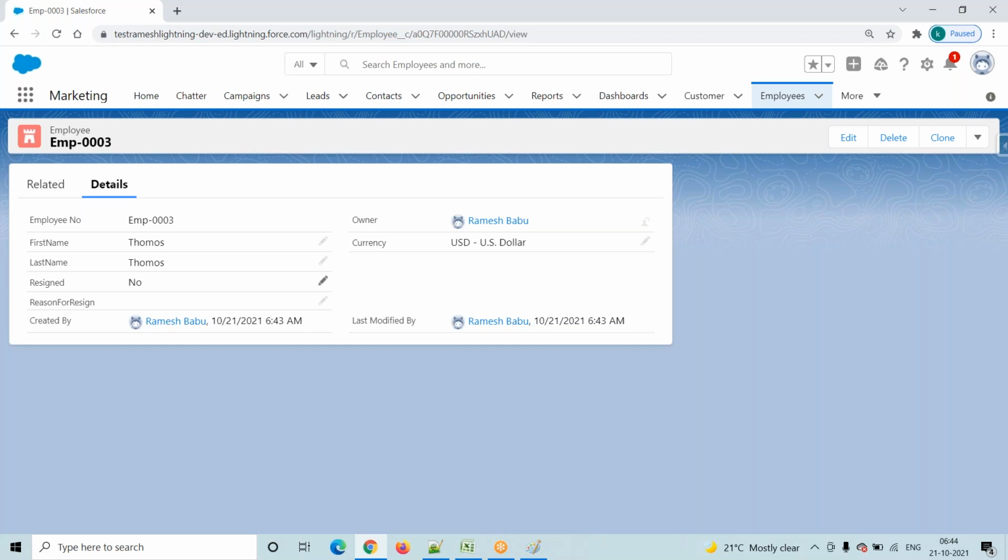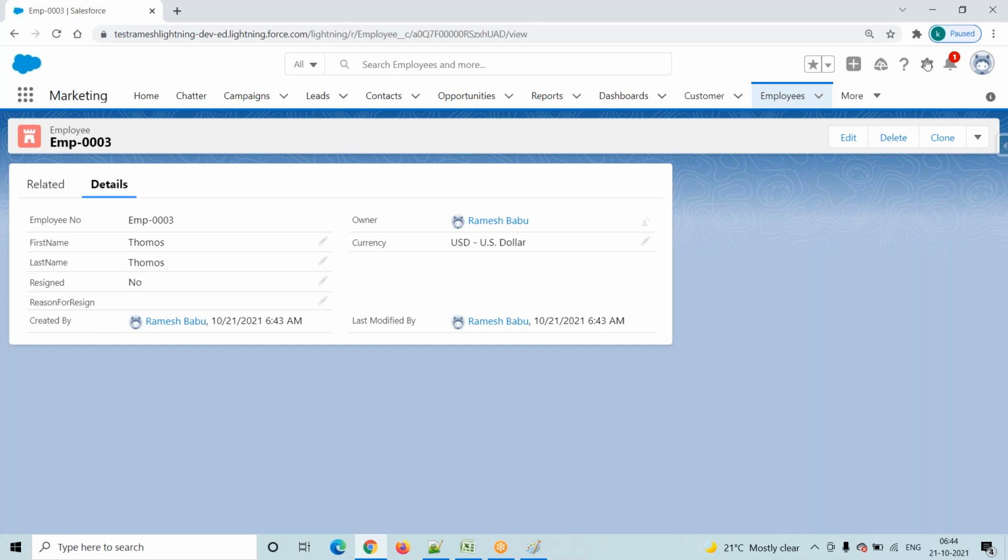How many ways can we make a field required? While creating, and the second option is at the page layout level. Now in my case, my client is asking you to make this field required at the page layout level. Now I am on this page.